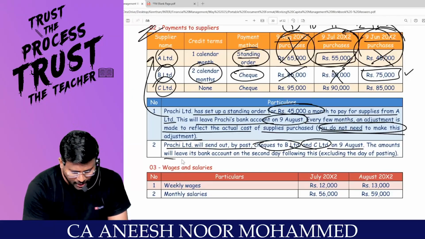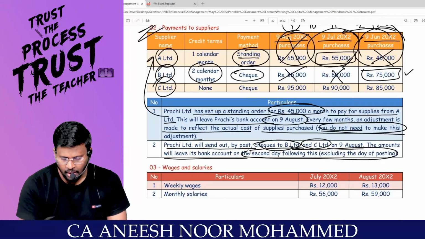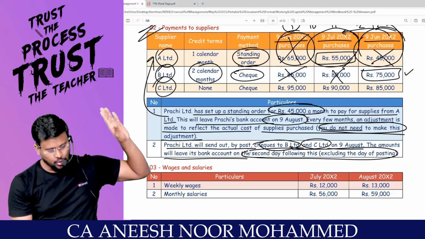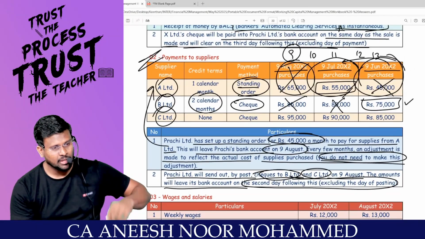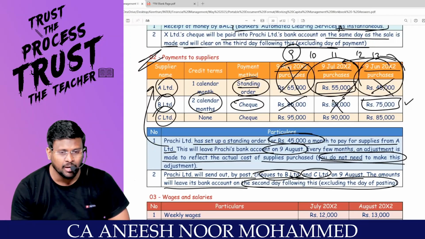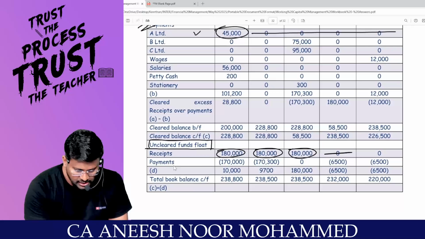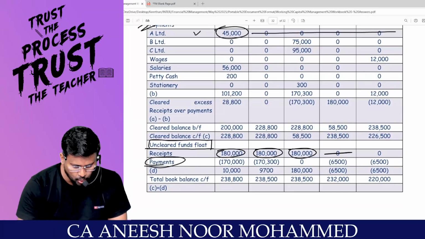But the amount will leave its bank account on the second day following this, excluding the day of posting. When they posted on 9th, leave 9th, then 10, 11. On 11th money will go. But till then they have to keep it in their bank account. That, sir, payments, correct? What is the total purchase?